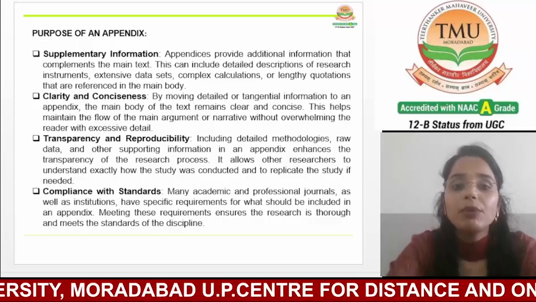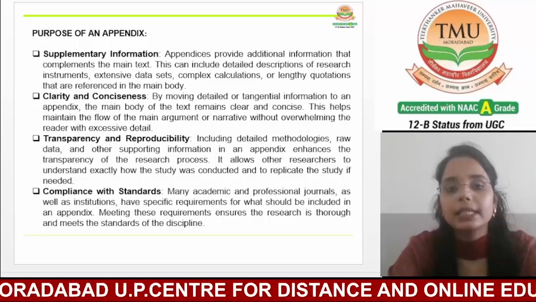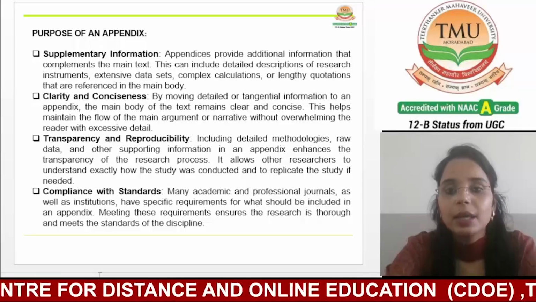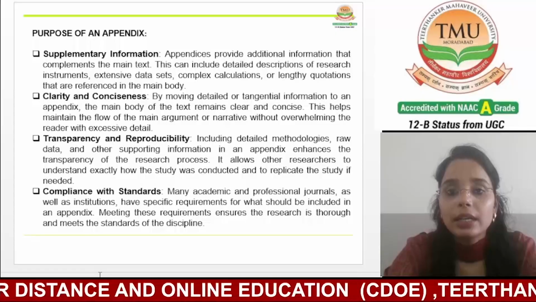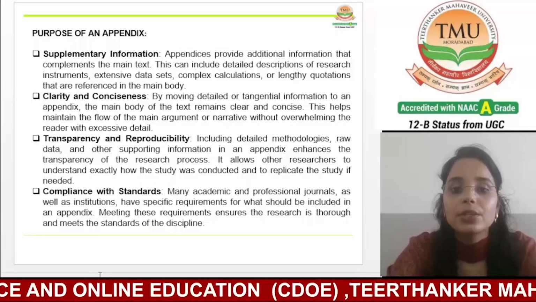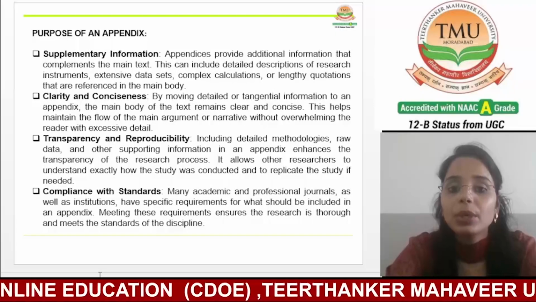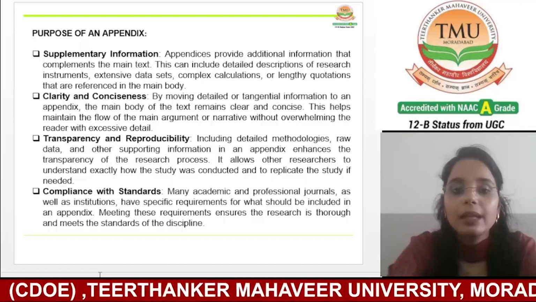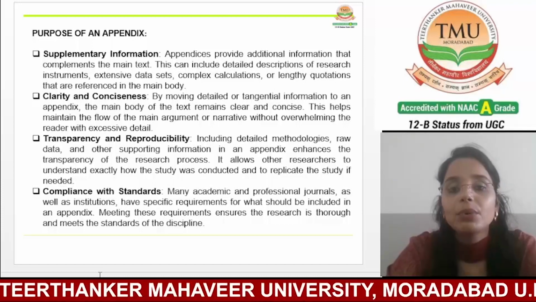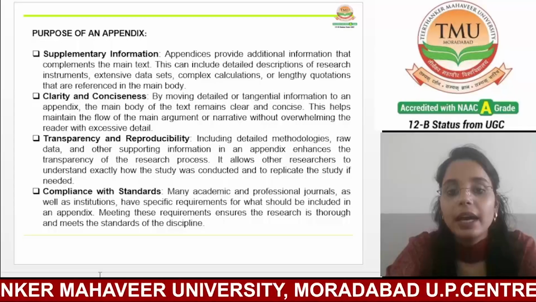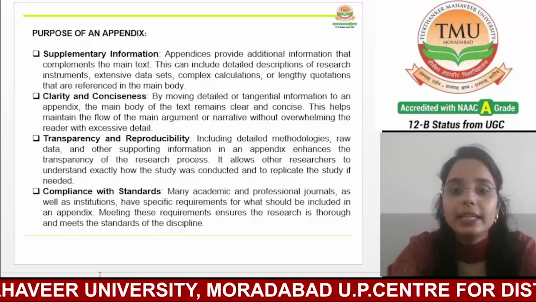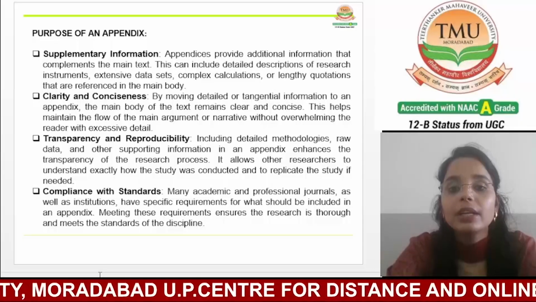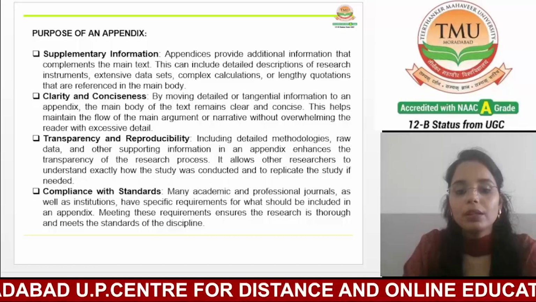Now, the second one is clarity and conciseness. By moving detailed or tangential information to an appendix, the main body of the text remains clear and concise. This helps to maintain the flow of the main text and the main argument or narrative without overwhelming the reader with excessive detail.